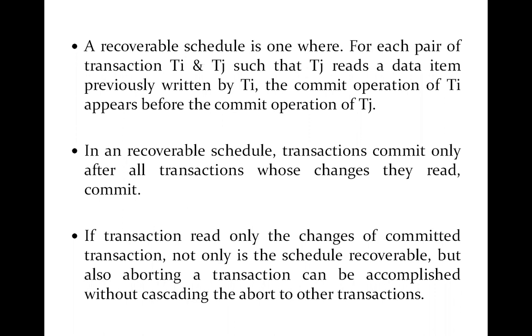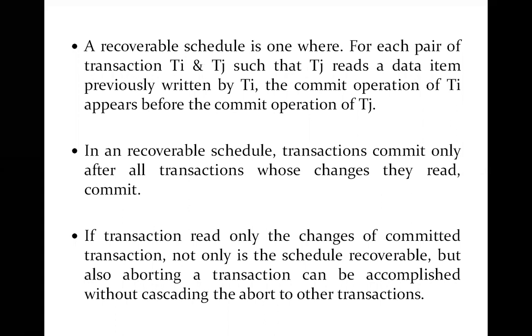It transformed the value from 5 to 6, and it will undo the action so that it will regain the value A equal to 5. And now even if T2 commits, whatever it has done on the object A will be lost.